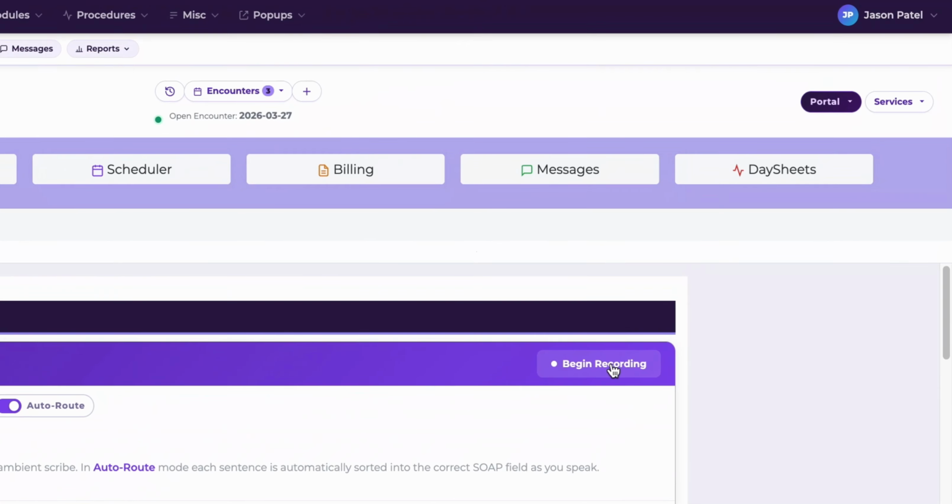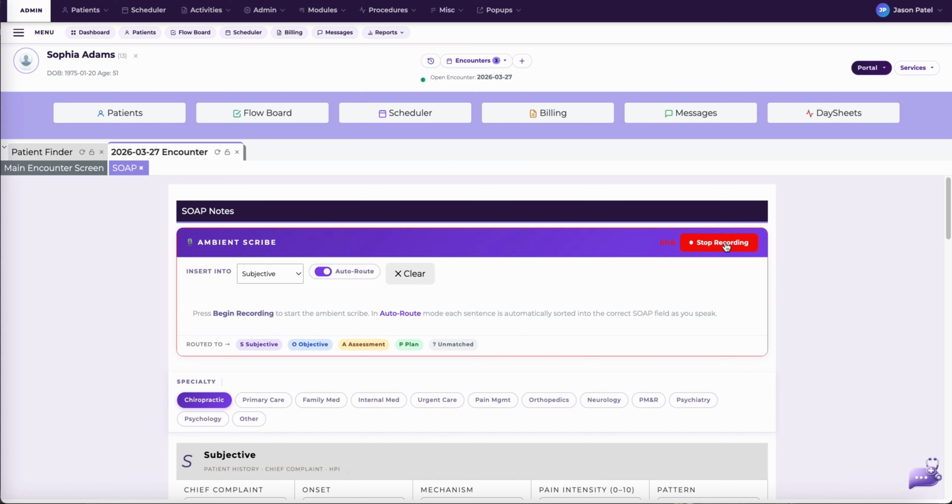For example, you might say something like, "The patient reports experiencing low back pain for the past 5 days after lifting a box." During the examination, you might note that lumbar function is restricted and the straight leg raise test is positive on the right side.